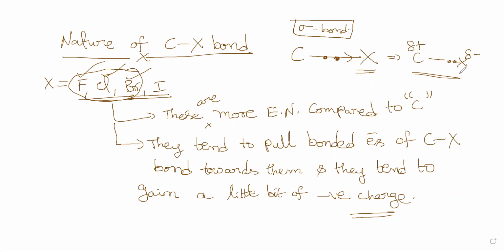Hello? Yes, sir. Okay, good. Yes, sir. Now because of this, the X will always gain negative charge and the carbon will always gain positive charge. Because of that, a dipole is created. Dipole is created. A dipole is created within the molecule. So, got it? No. So the carbon always becomes a positive center and the X becomes a negative center. I hope I am clear with this.